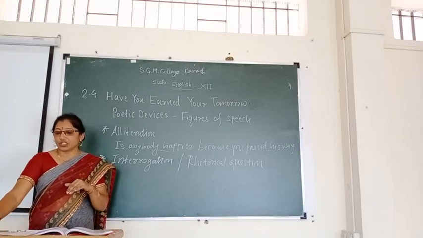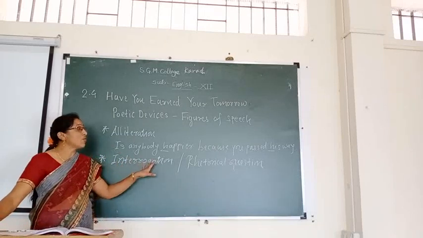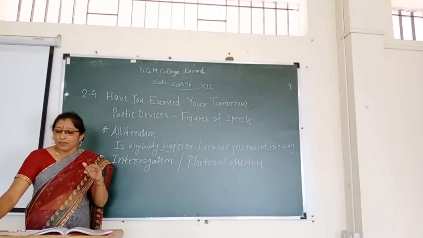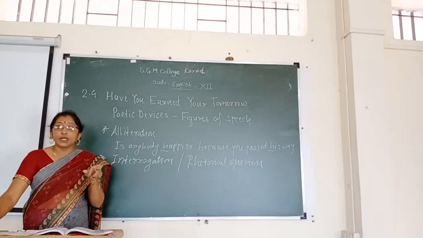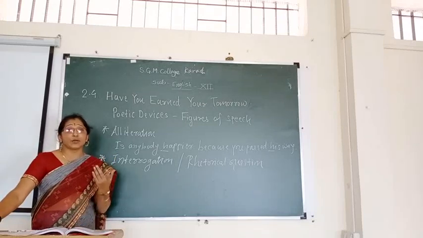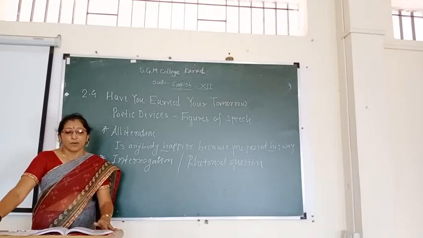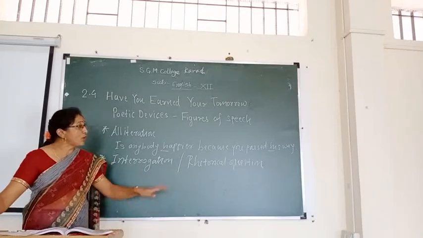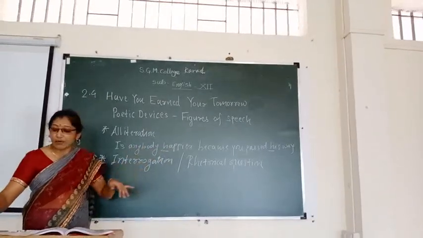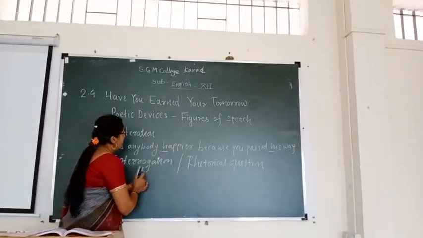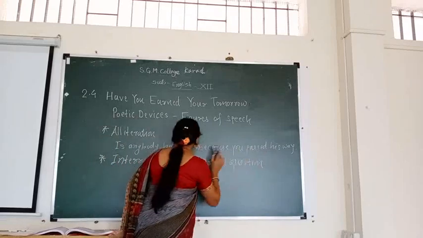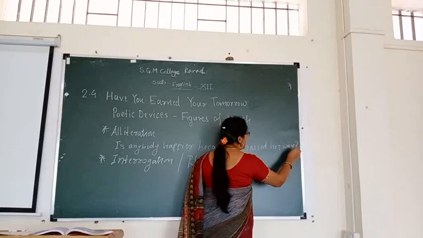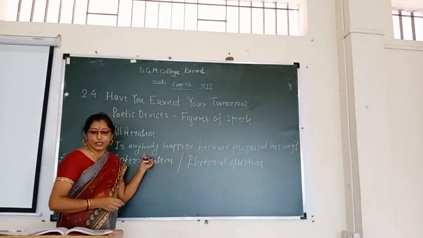Actually the answer is in the question, but it is asked to put your point more effectively. This poem is decorated with many questions. First stanza, first line: Is anybody happier because you passed this way? Already there for alliteration. I write this line on the blackboard. Again, this is an example of interrogation.